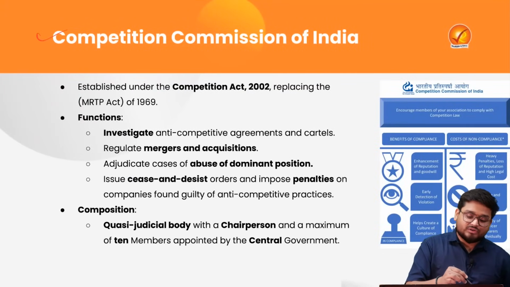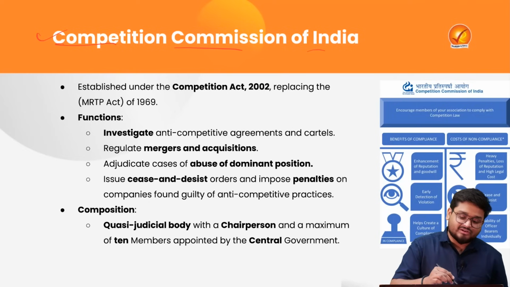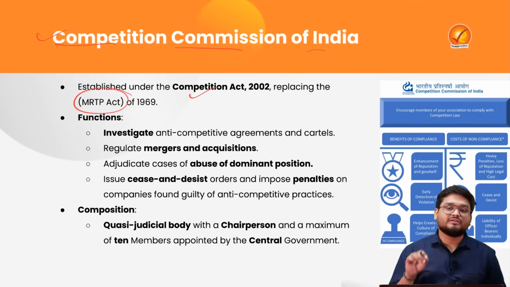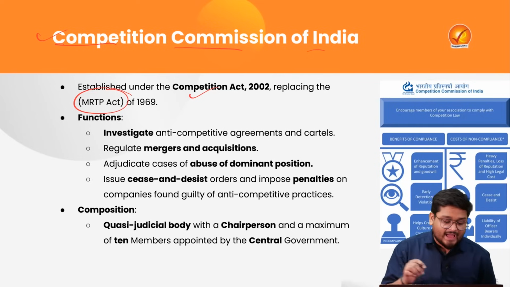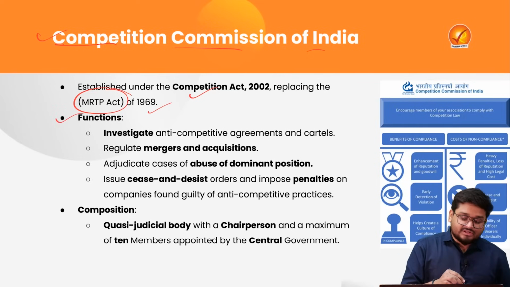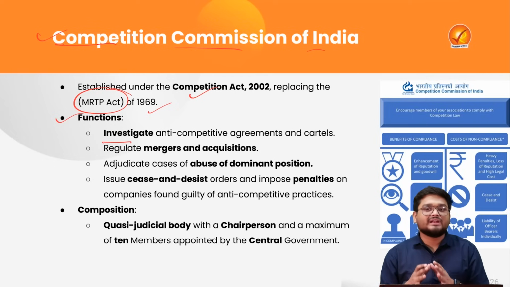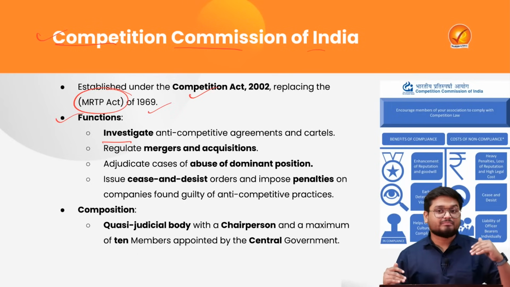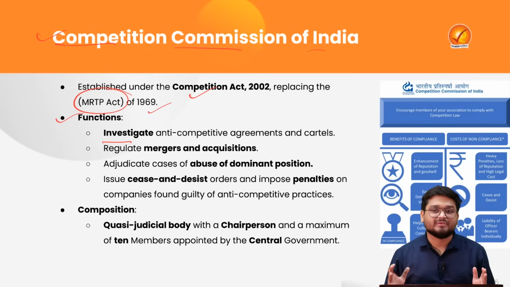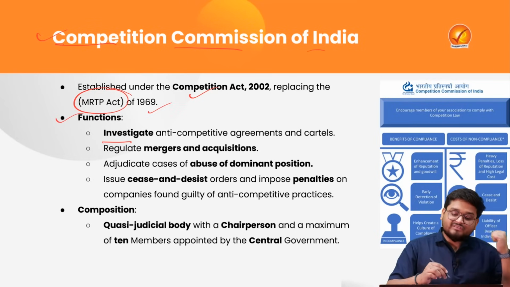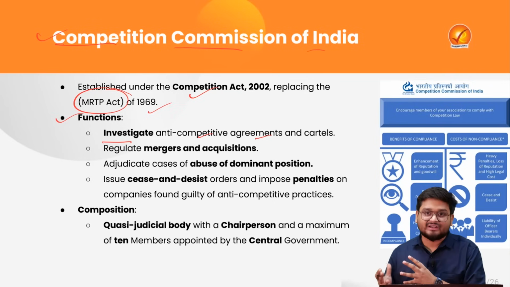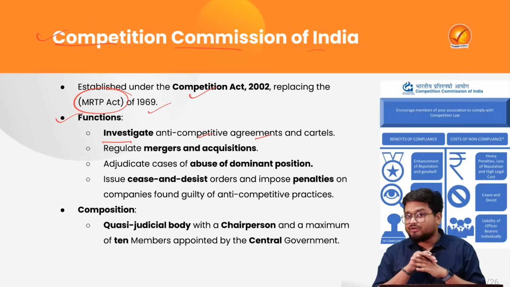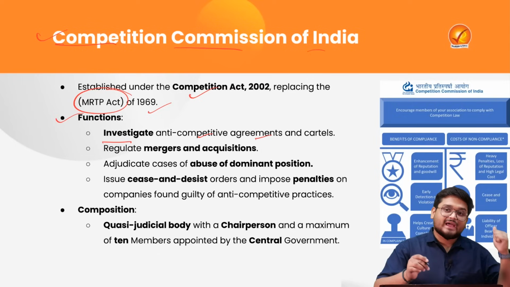The next one we will be looking at is the Competition Commission of India. This was established under the Competition Act of 2002, replacing the Monopolies and Trade Restrictive Practices Act of 1969. Its main function is investigating anti-competitive measures, because in India there can be many big sellers and many retailers. The power and resources must be balanced between them, and that is why the CCI is there, to investigate any anti-competitive agreements or cartels formed to wash out competition and bring monopoly.